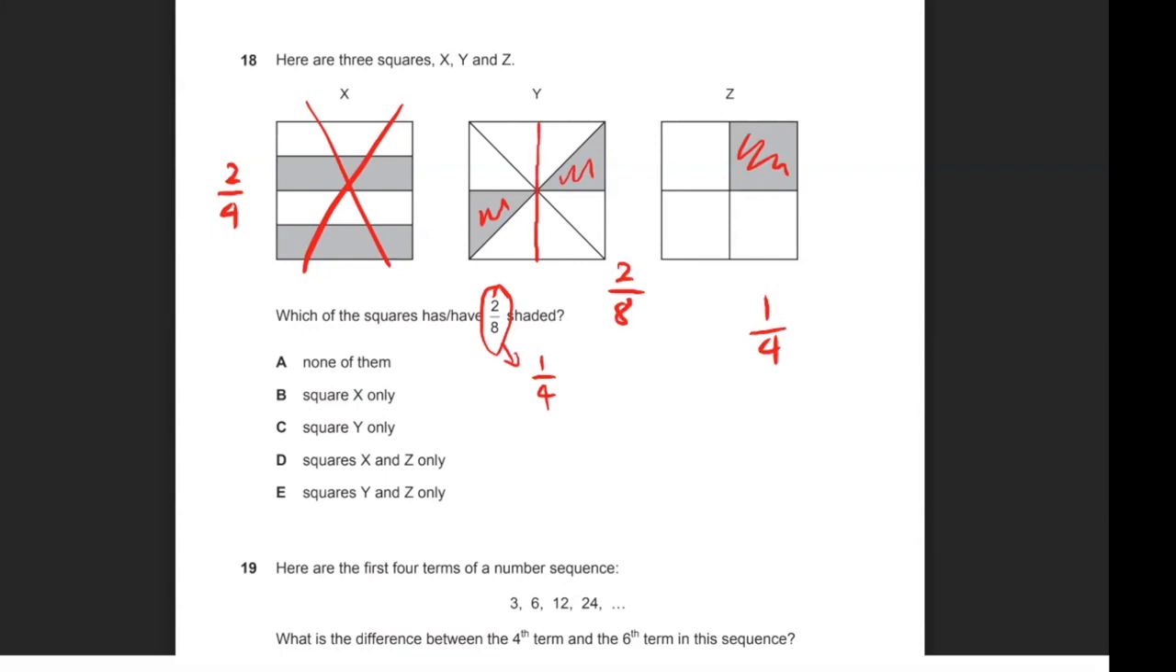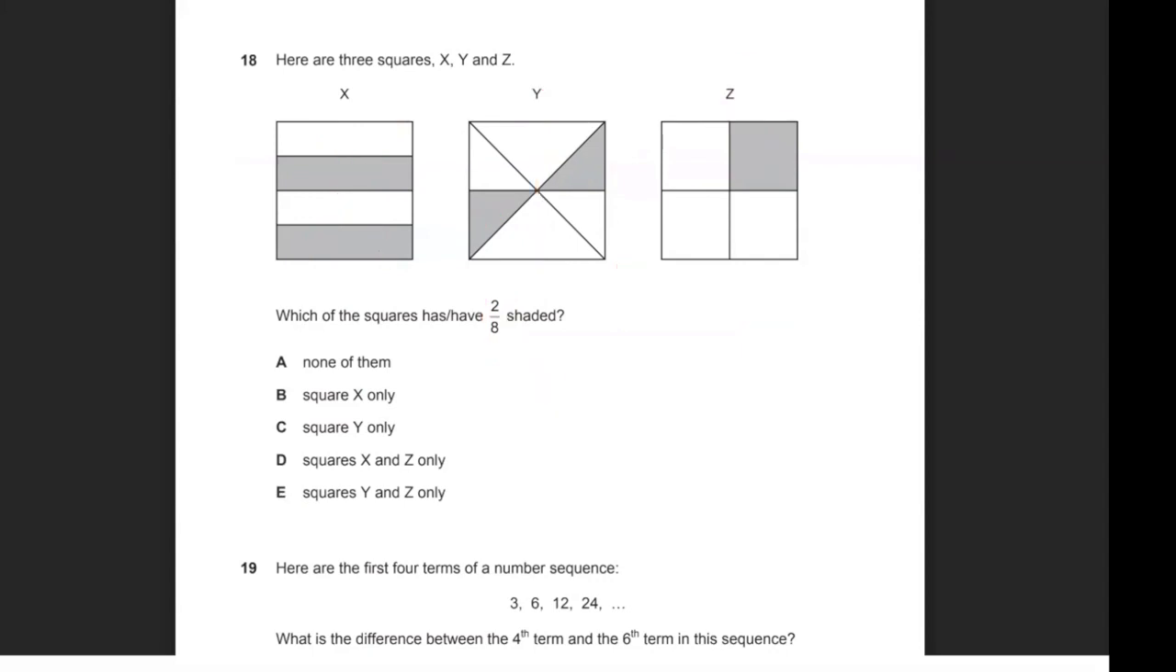So for question 18, both Y and Z are squares that have 2/8 shaded. So the correct answer for this one would be E. For question 18, the correct answer is E.